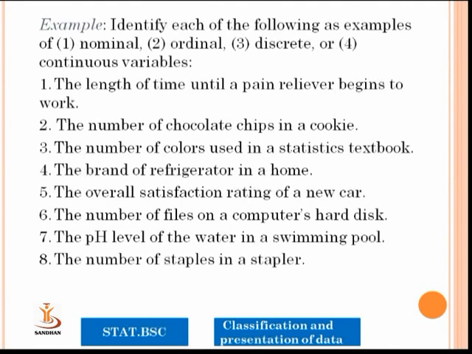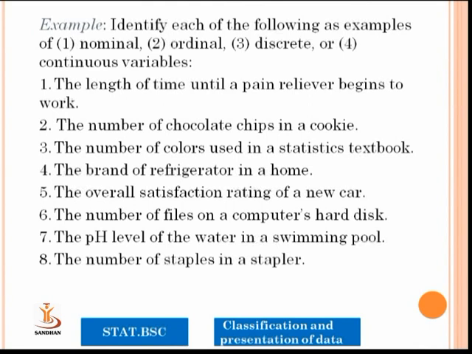The brand of refrigerator in a home. So the refrigerator brand is based on the name, like LG, Samsung or so many refrigerator brands which are available in the market.